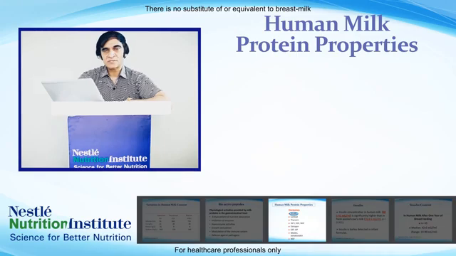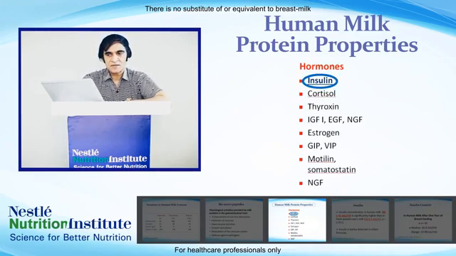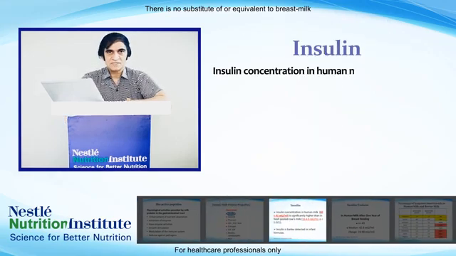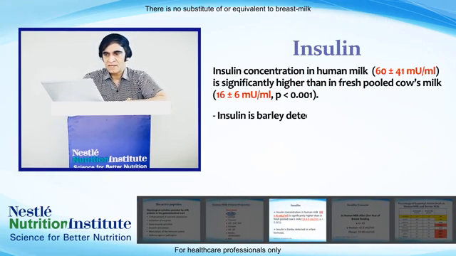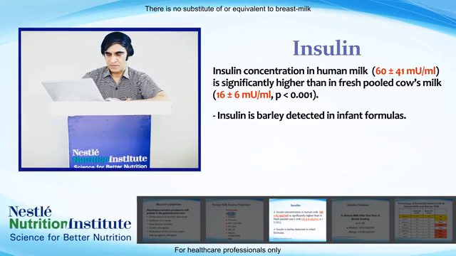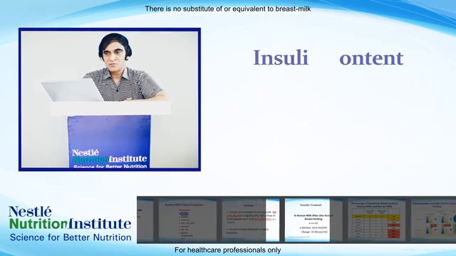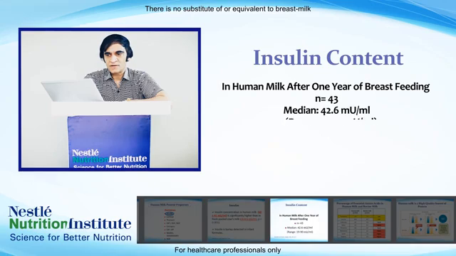Human milk also contains some hormones, for example insulin, cortisol, thyroxine, insulin-like growth factor, GIP, VIP, somatostatin, estrogen. There are many hormones. This slide shows the insulin concentration. Insulin concentration of human milk is significantly higher than fresh pooled cow's milk. Insulin is barely detected in infant formula. This slide shows the insulin content in human milk after 1 year of breastfeeding. The average insulin content is around 42.6 microunits per ml.